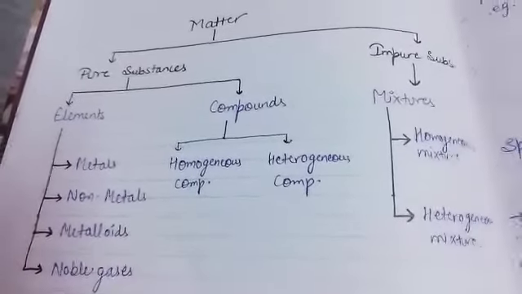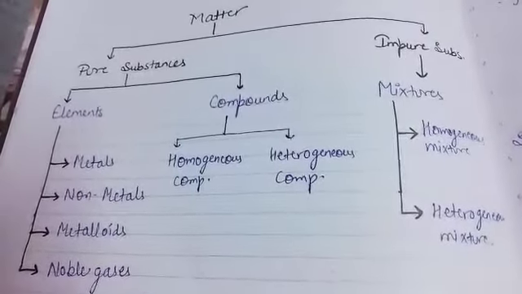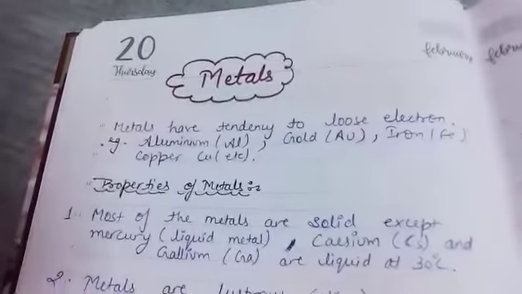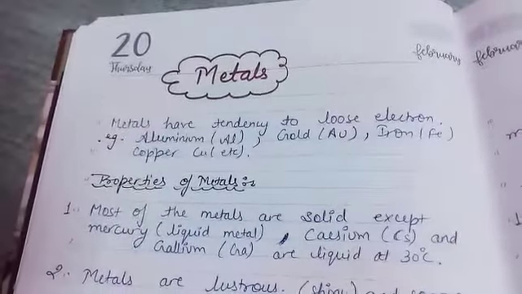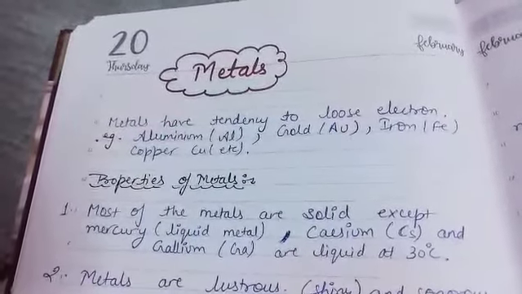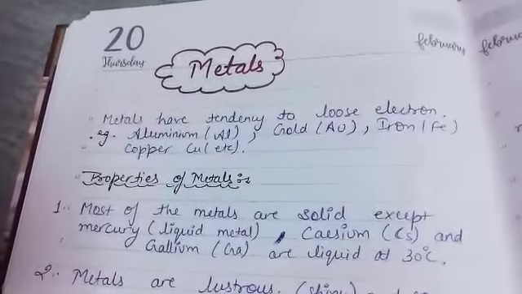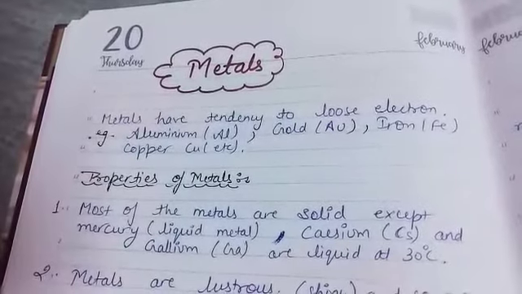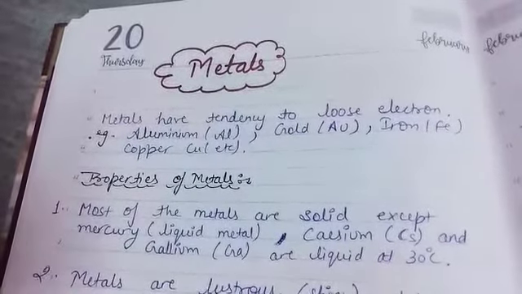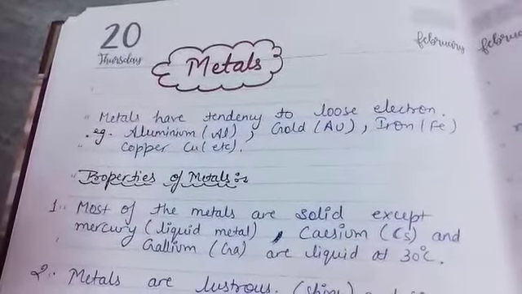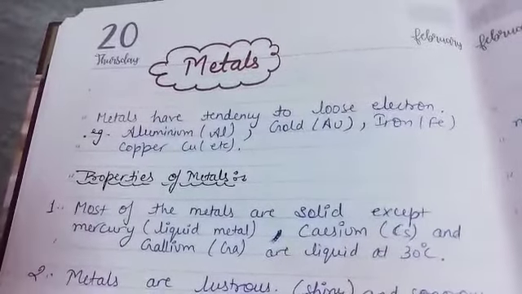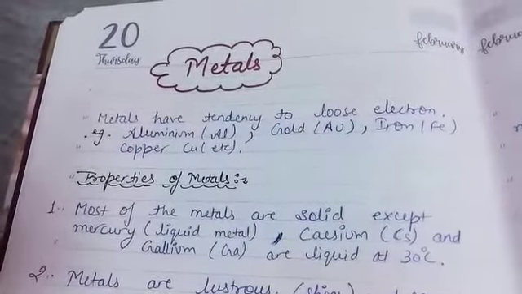Now first of all, what are metals? First of all, the properties of metals. You know that metals have a tendency to lose electrons. You know electronic configuration, so generally those which have 1, 2, or 3 electrons in their outermost shell have a tendency to lose electrons. Those which lose electrons easily are very good metals.